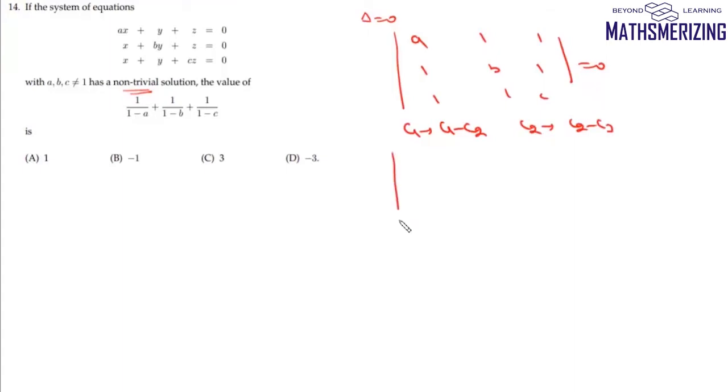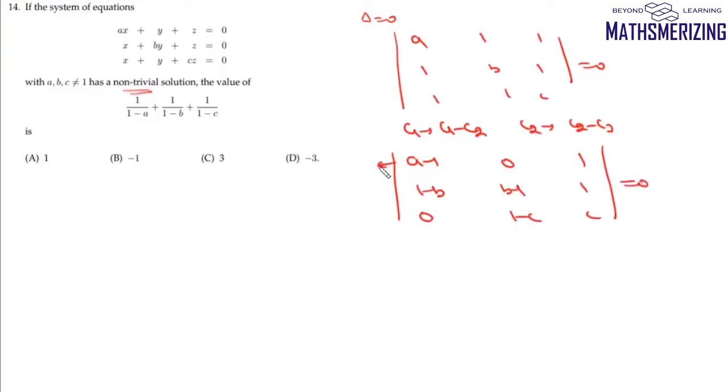Now question number 14 is a very simple question. It says this equation has non-trivial solution. So if a system of homogeneous equations has non-trivial solution, then the value of the determinant is 0. So we can simply write the determinant with rows (A, 1, 1), (1, B, 1) and (1, 1, C), it should be 0. Now we'll take C1 as C1 minus C2 and C2 as C2 minus C3. Then we can write (A minus 1, 0, 1), (1 minus B, B minus 1, 1), (0, 1 minus C, C), and it is 0.